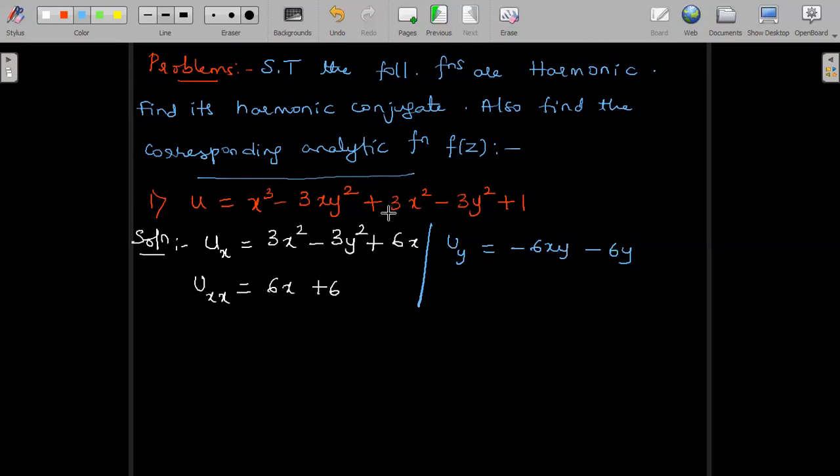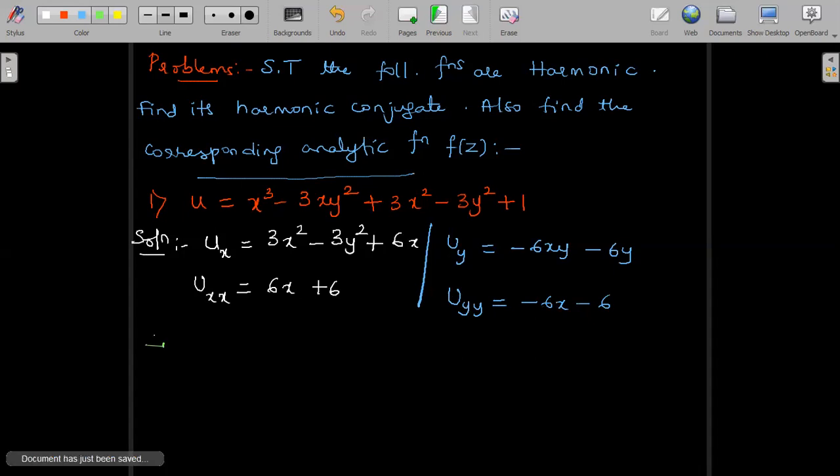x cube and 3x square are constants. Differentiation goes to 0. 1 is a constant. Differentiation goes to 0. Minus 3y square, differentiating partially with respect to y, is minus 6y. Now we will find uyy, meaning once again differentiating with respect to y, we have minus 6x minus 6. Now when I add up these two, uxx plus uyy, isn't it 0? When we add up these two, the sum is equal to 0.